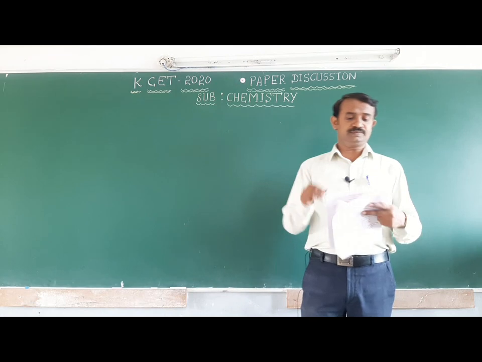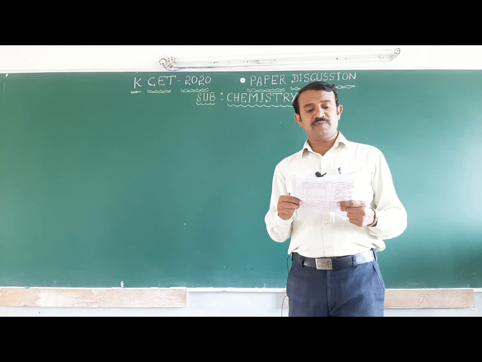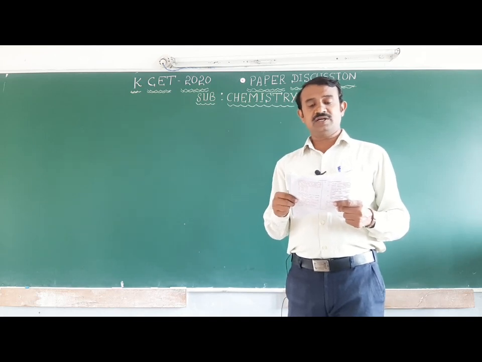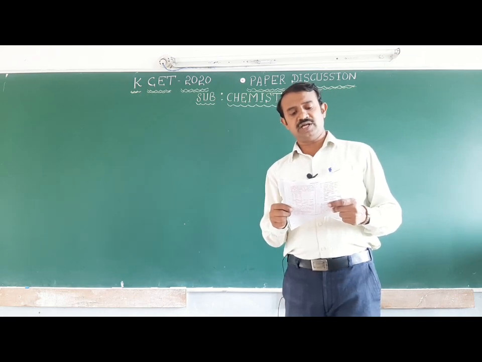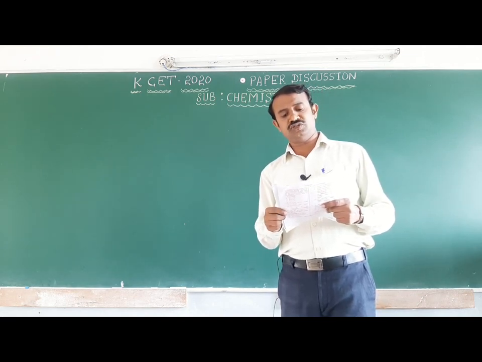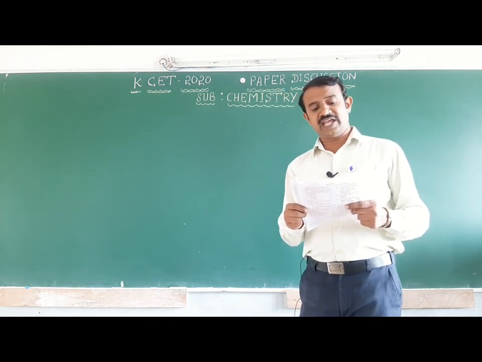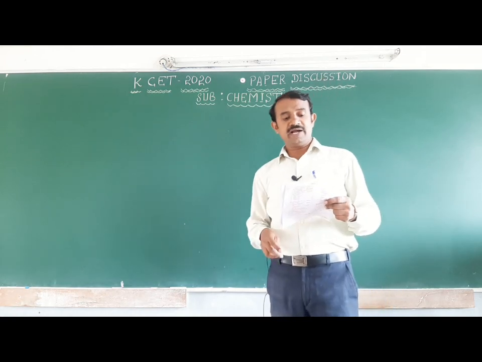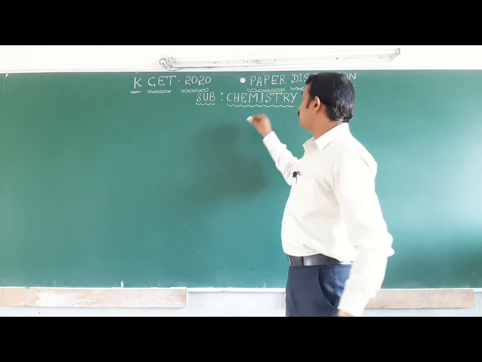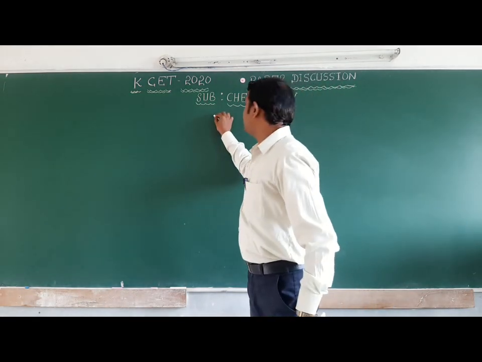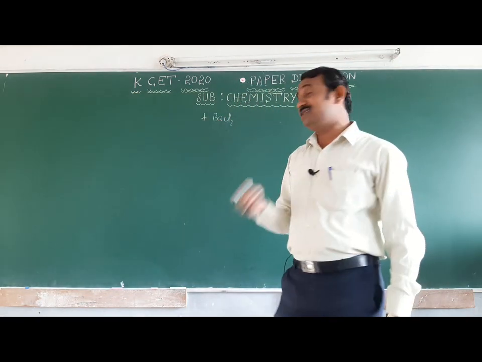The first question: aqueous solution of salt A forms a dense white precipitate with barium chloride solution. The precipitate dissolved in dilute hydrochloric acid to produce a gas B, which decolorizes acidified KMnO4 solution. Listen here, dense white precipitate with barium chloride means, you should remember barium chloride reacts with sulfite and sulfate.